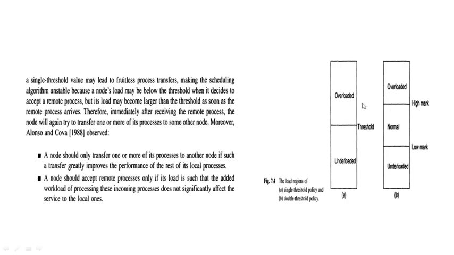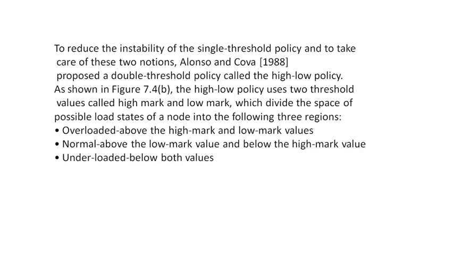So a node should accept a remote process only if its load is such that the added workload of processing the incoming process will not increase the load beyond the threshold at once. If it is below the threshold value, then only it should accept the remote process.